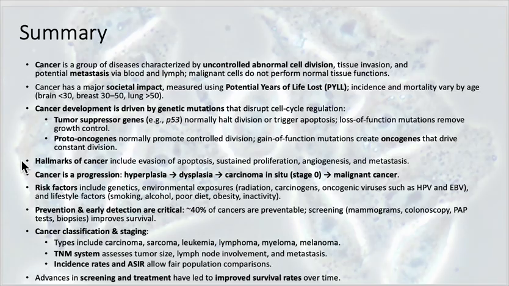We talked about some of those hallmarks of cancer, so including evading apoptosis, sustained cell division or proliferation, angiogenesis, being able to gain a nutrient blood supply, and metastasis or spreading. We talked about the stages of cancer progression, risk factors, and then we also talked about classification, screening, prevention, and early detection, and all of the advances in screening and treatment that have led to those improved survival rates that we saw in the graphs at the beginning of this lecture series. So that wraps up our talk on our cancer unit.